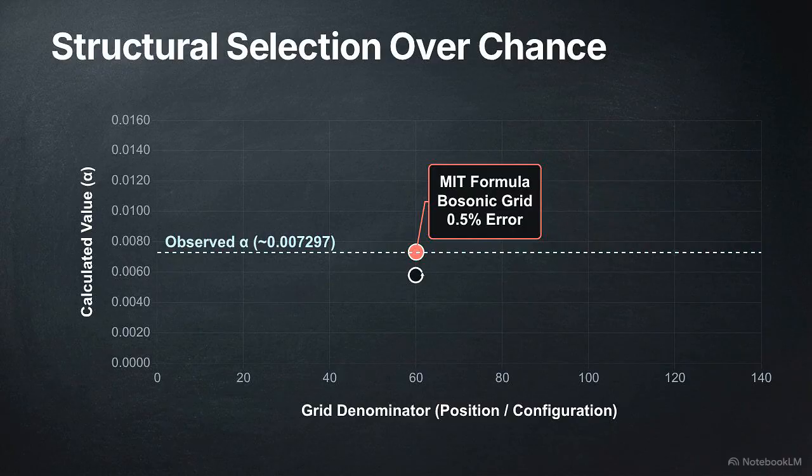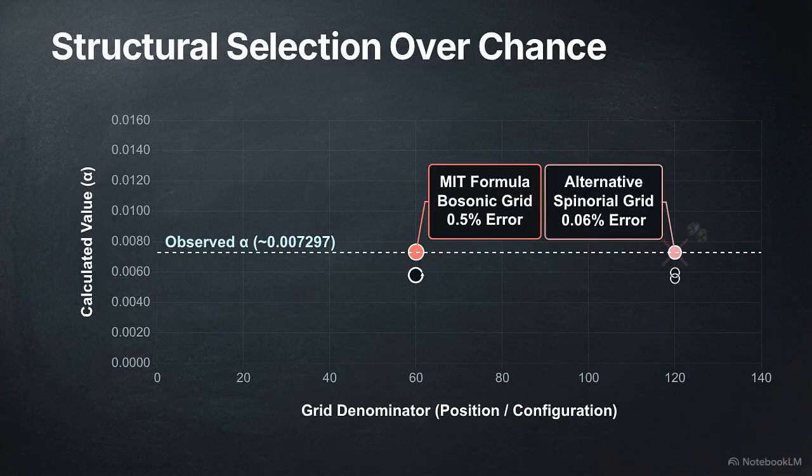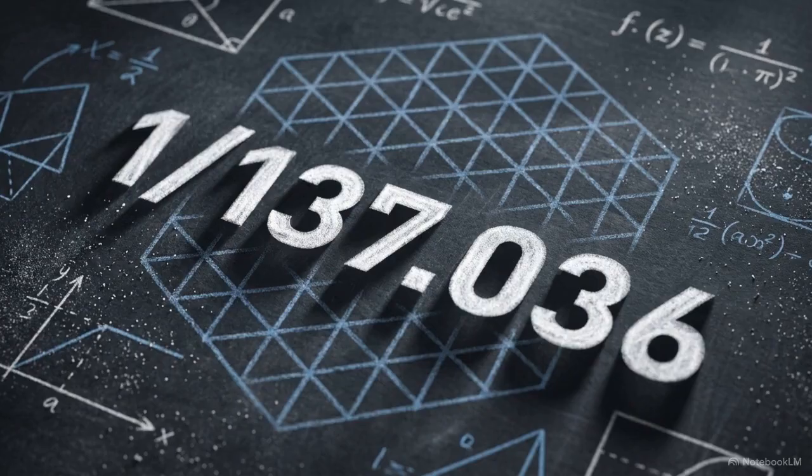The most accurate alternative used a spinorial grid of 120. While the number was close, the physics failed. It assigned a spinorial grid to a bosonic photon. The value of the fine structure constant is the result of these specific topological requirements.